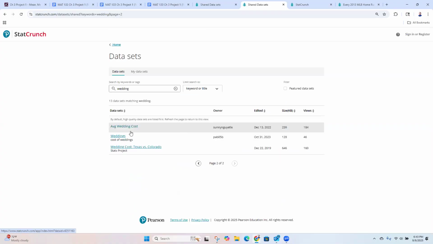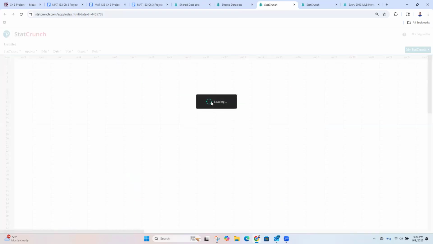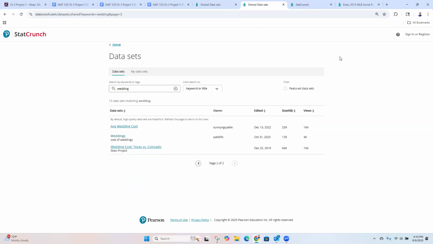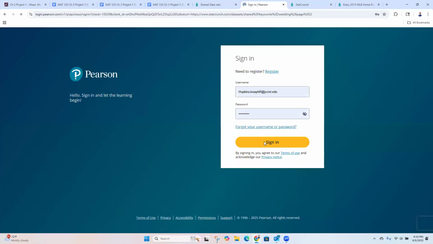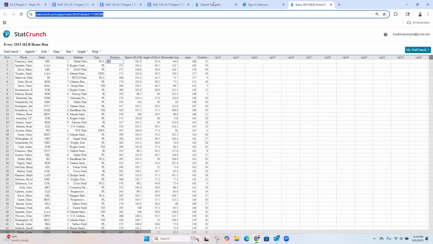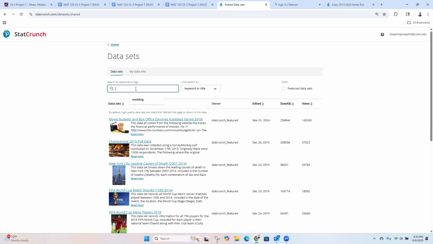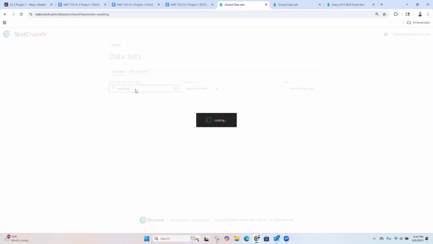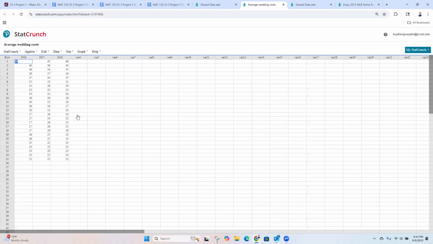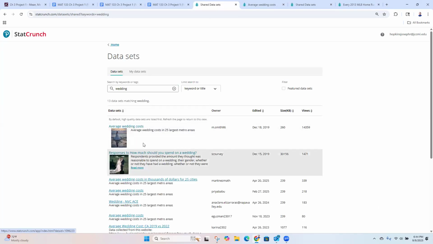Yeah, see, this one's going to be too small. It won't even open for me. That's terrible. Oh, it's because I'm not signed in here. That's why. It's right here. Yeah, this one's too small. Average wedding cost. How much should you spend on a wedding?